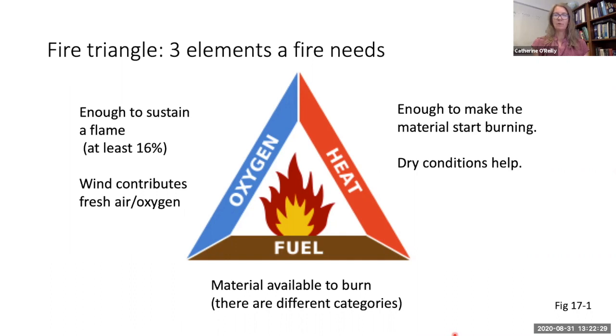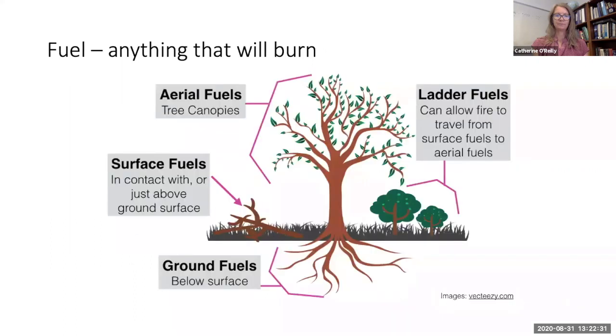So let's talk more about the different types of fuel. Fuel is something that all fires need, and fuel loading is the amount of fuel that's available. There are different types of fuel in the landscape. Fuel that is buried in the ground, fuel that is on the surface, aerial fuels that are in the higher branches and the treetops, and ladder fuels, which can allow fires to move from the surface up into the treetops directly.